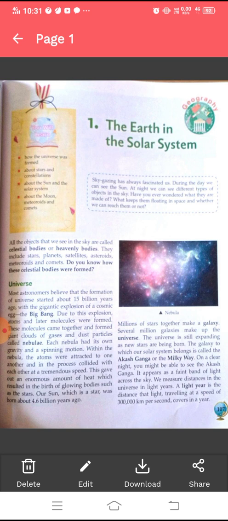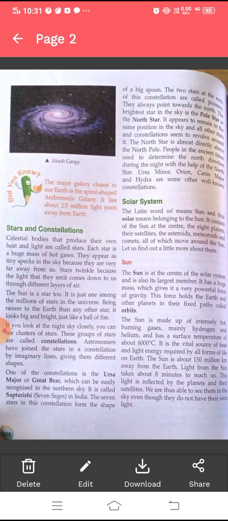The galaxy to which our solar system belongs is called the Akash Ganga or the Milky Way. On a clear night, you might be able to see the Akash Ganga. It appears as a faint band of light across the sky. We measure distance in the universe in light years. A light year is the distance that light traveling at the speed of 3 lakh km per second covers in a year.